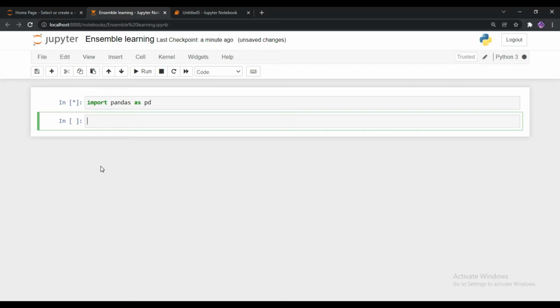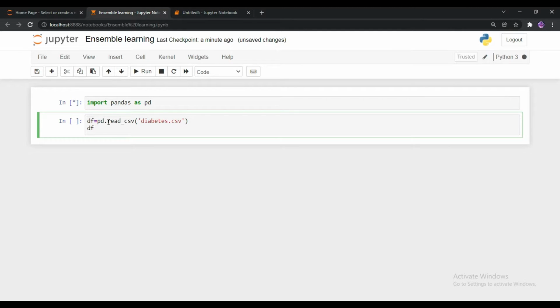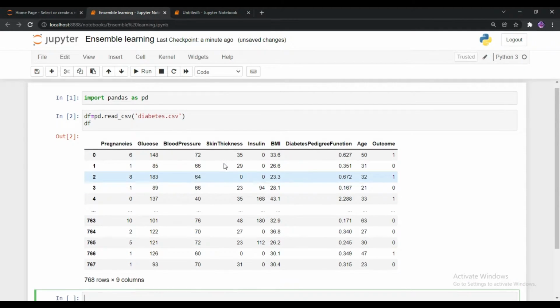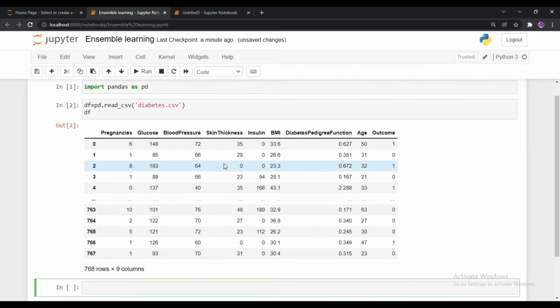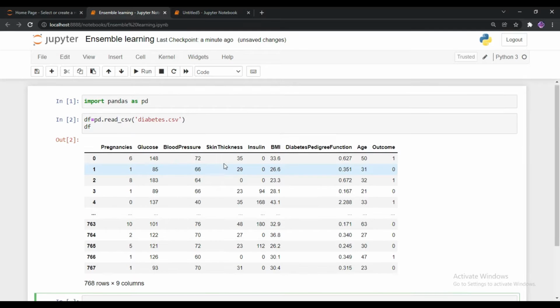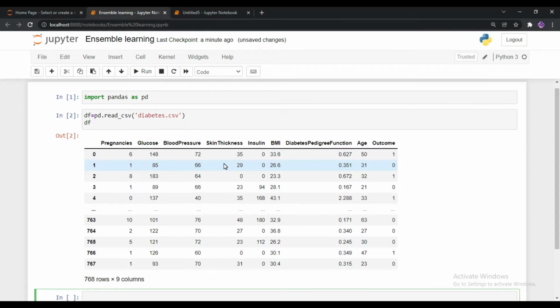In this video, I don't want to waste time on theoretical explanation. I will show you the proof of how ensemble learning improves the model accuracy. For this explanation, I used one dataset called the diabetes dataset. This dataset is not new for me. I already did a logistic regression video on this dataset. The advantage of using this dataset is that it is very clean and it has no categorical features. If any categorical features are there, we have to write code for converting the categorical into numerical features. I am very lazy to do that step, so I chose this dataset.